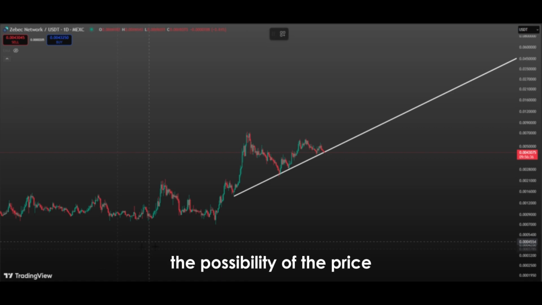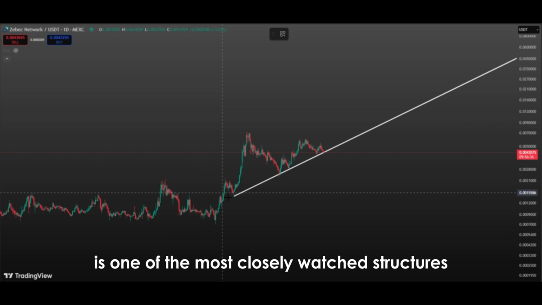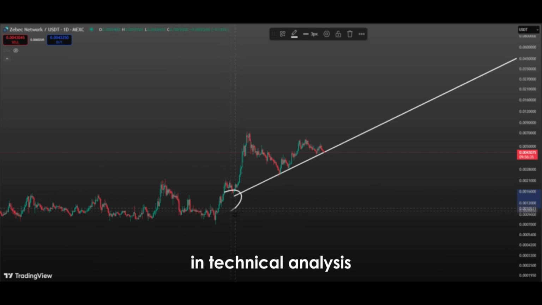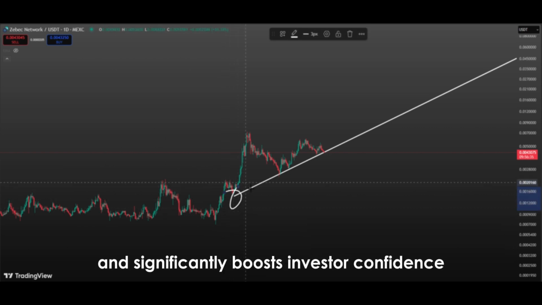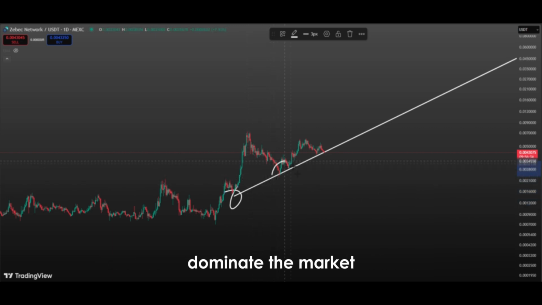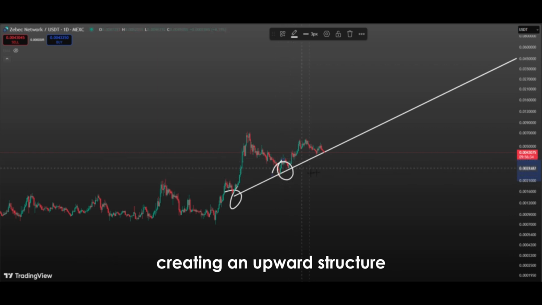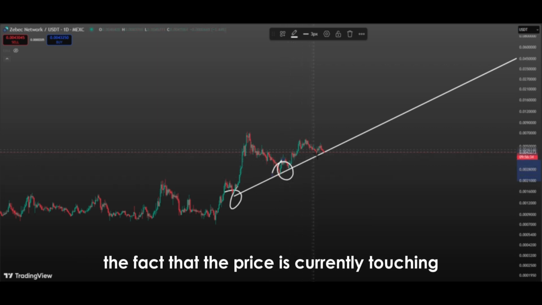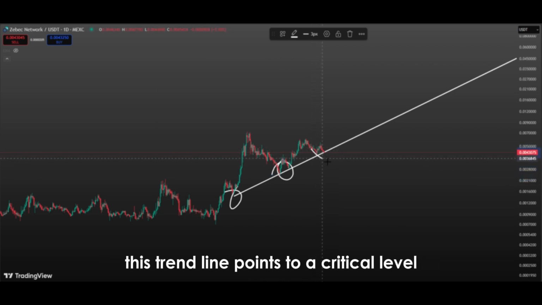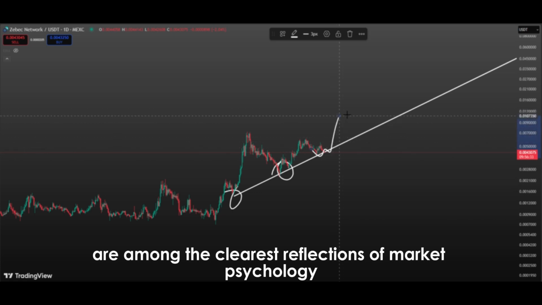The possibility of the price reaching the ascending trend line and reacting from this area is one of the most closely watched structures in technical analysis and significantly boosts investor confidence. An ascending trend indicates that buyers dominate the market, with prices forming higher lows on each pullback, creating an upward structure. The fact that the price is currently touching this trend line points to a critical level because trend lines are among the clearest reflections of market psychology.